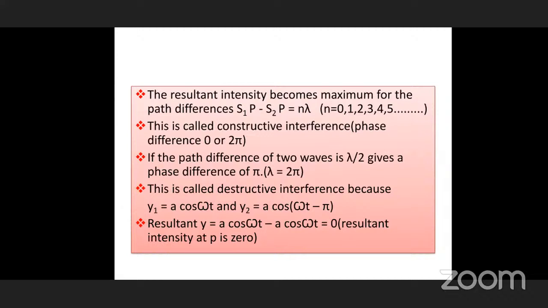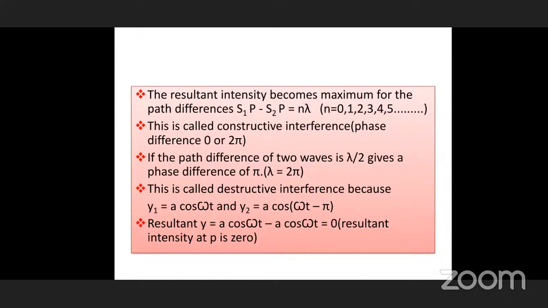So the number of waves here we have taken is n lambda. Generally the distance we take as lambda. So n waves are there. Each wavelength is lambda. If there are n waves between S1P and S2P, n lambda, n you can give 1, 2, 3, 4 and so on. The difference between S1P minus S2P, which we call the path difference. Path means distance. Path difference is exactly multiples of these lambdas.